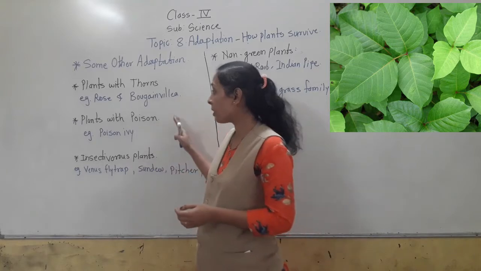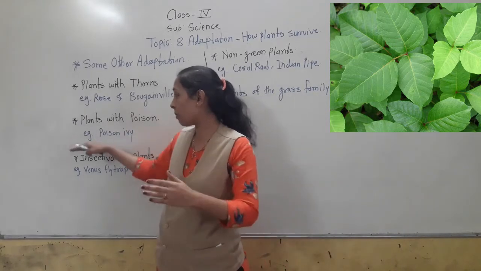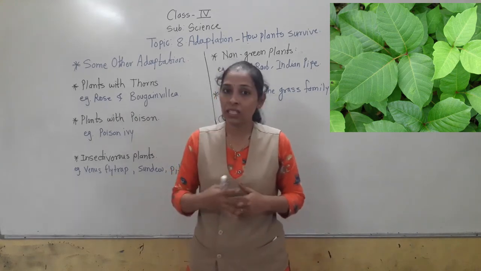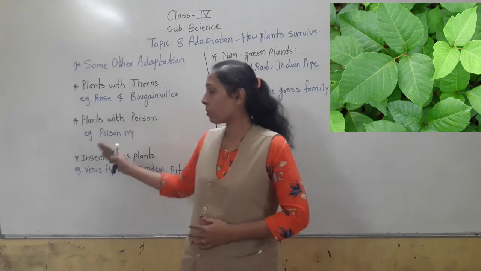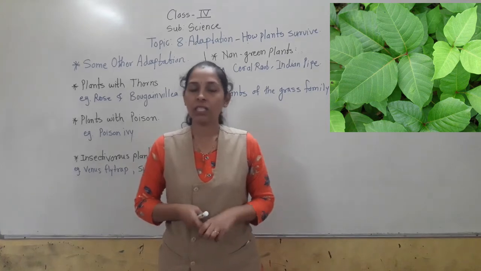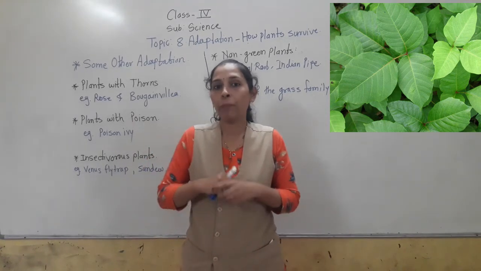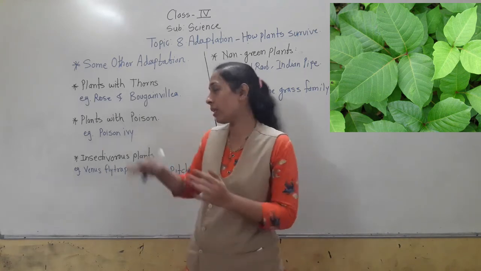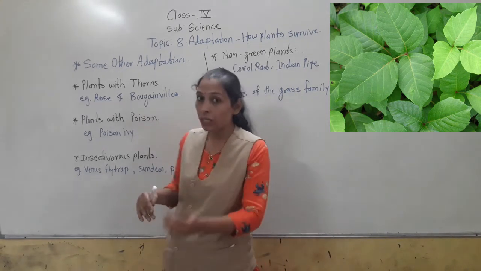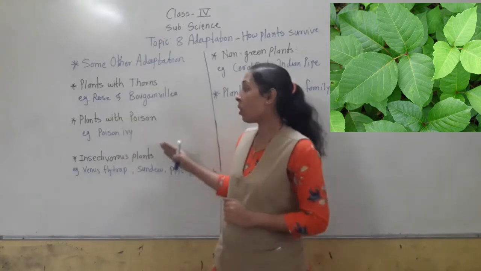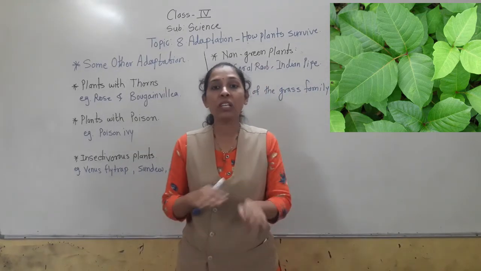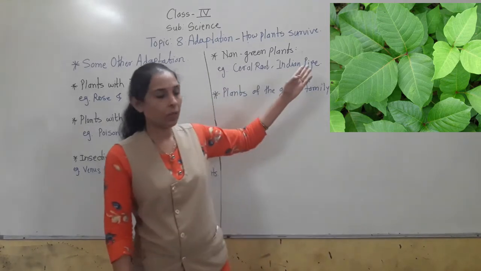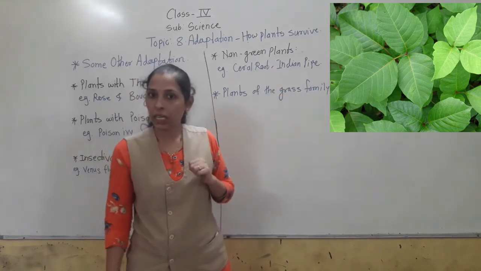Plants with poison, for example, poison ivy. These plants have poison in them, which keeps them away from animals. Animals do not go near those plants, and in this way they protect themselves from animals. And if we come in contact with the poison ivy plant, then our body starts itching. You can see in the image how exactly the poison ivy plant looks.